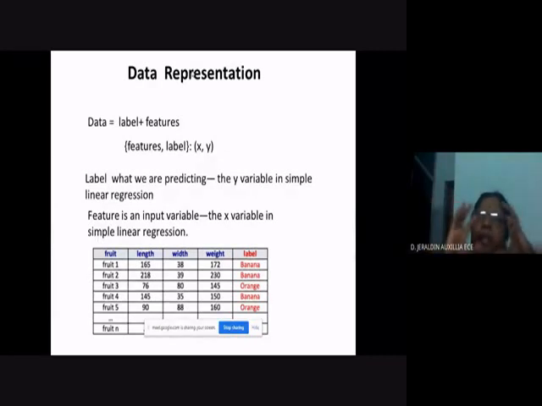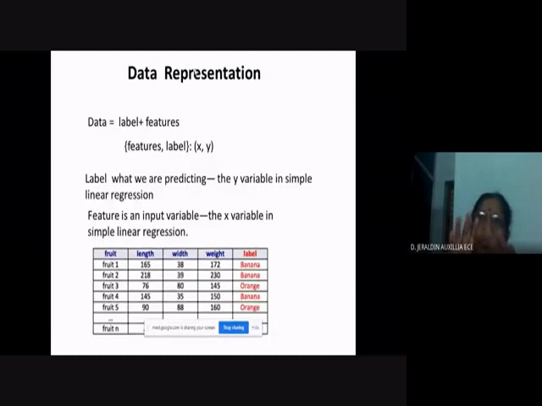So a data set is a cluster of data, that is, a group of data points. With 100 houses, the information about the 100 houses is the data set, and a single house is a data point. Each data point has two components, a label as well as a feature.